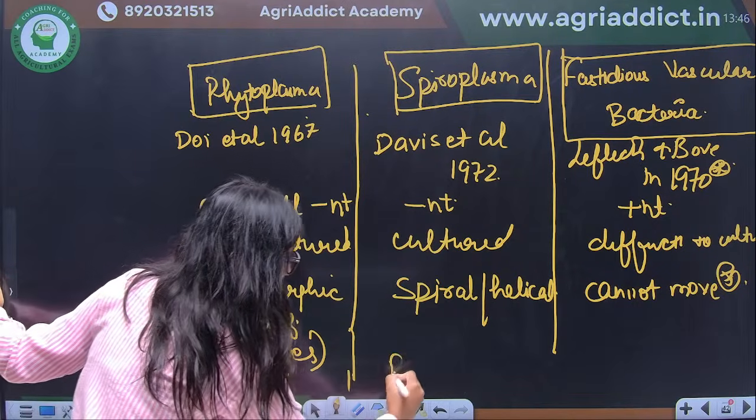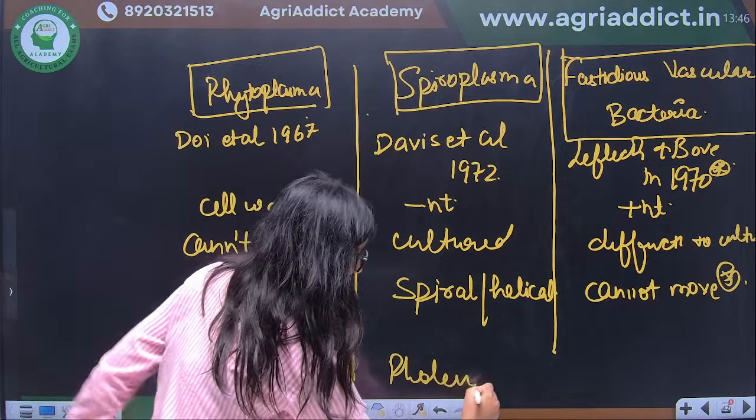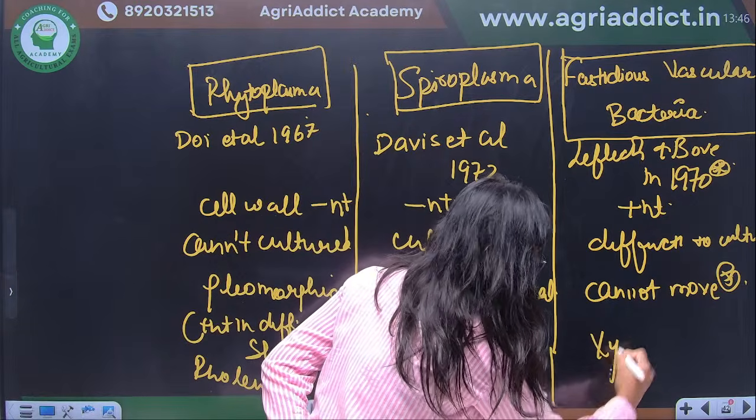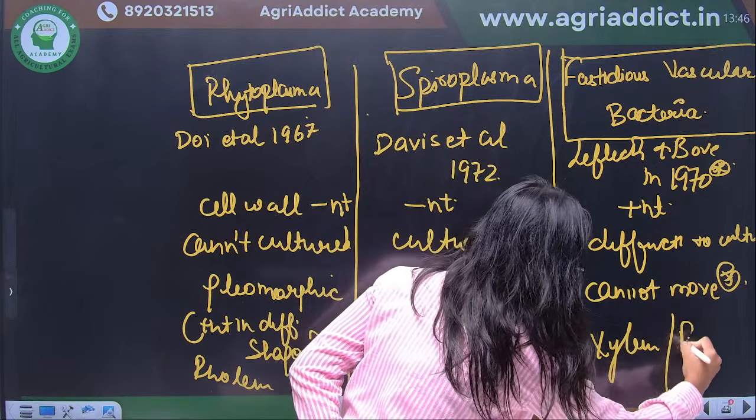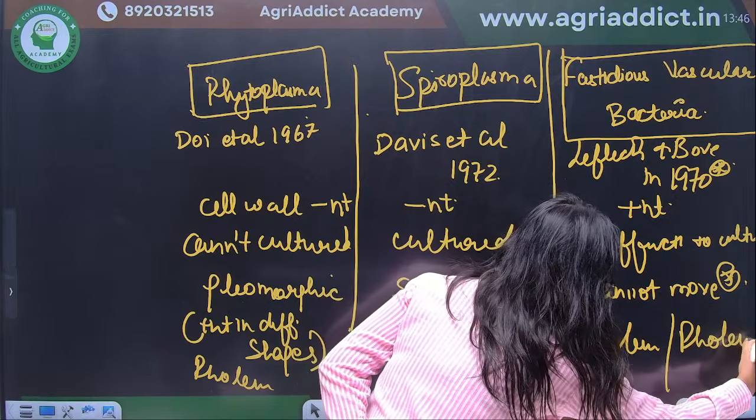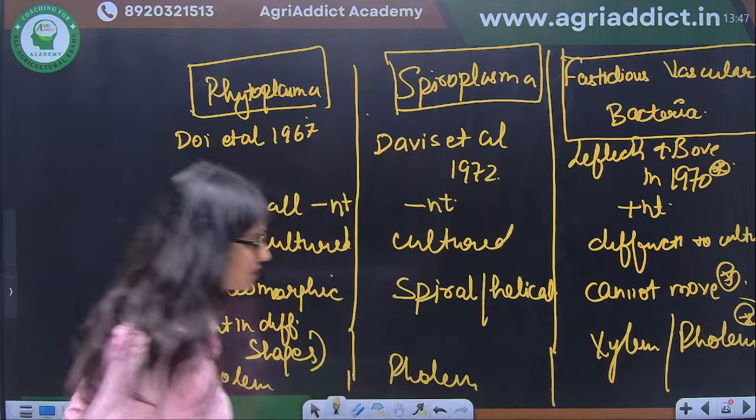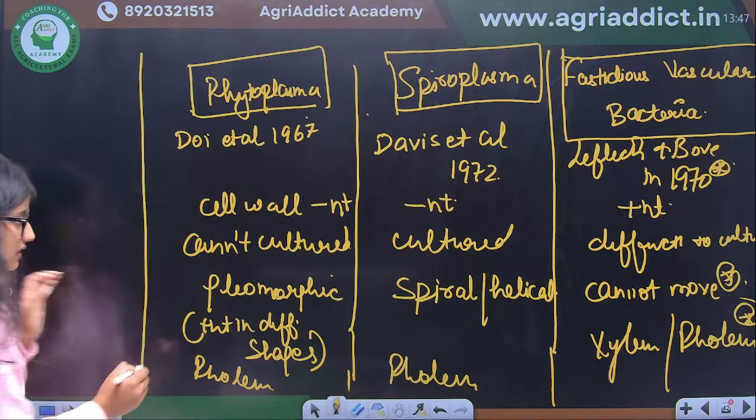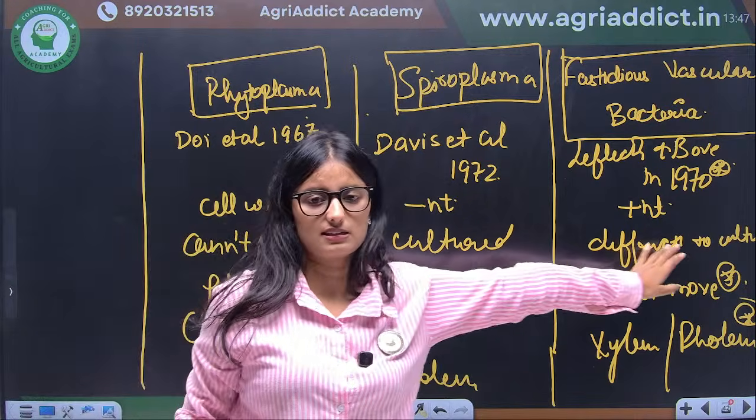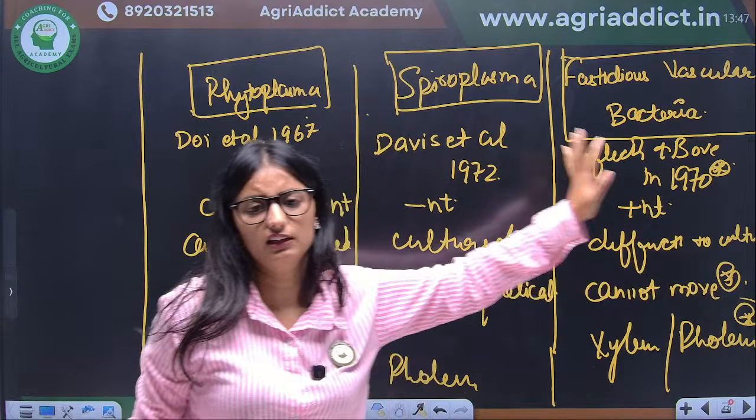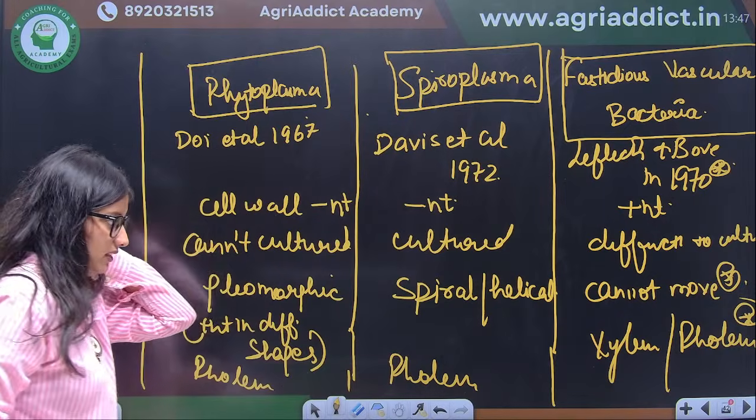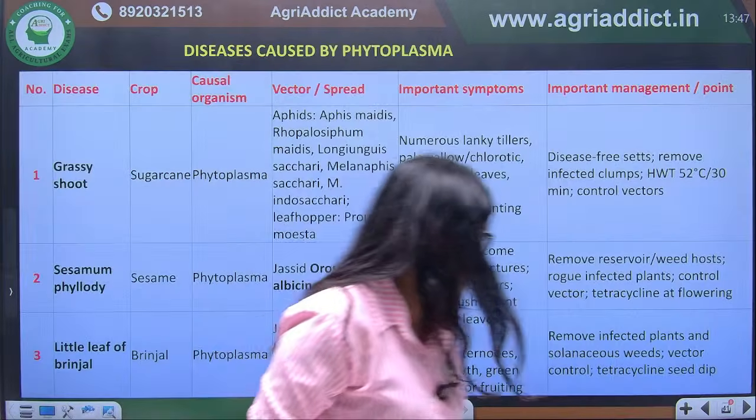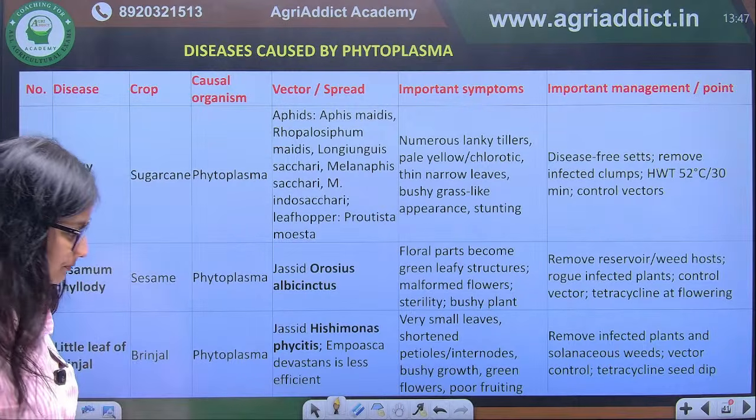This is also in the phloem, and they are either in the xylem, I mean both in the xylem and phloem. So this is also important. This is present in the phloem. This is present in the phloem. This is either in the xylem or in the phloem. Correct? So let's discuss the diseases now.